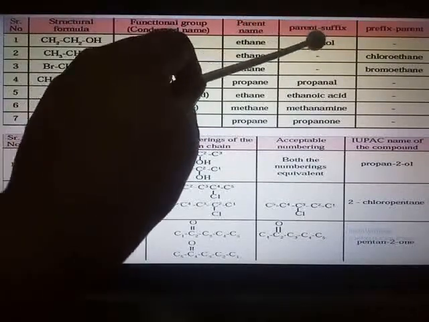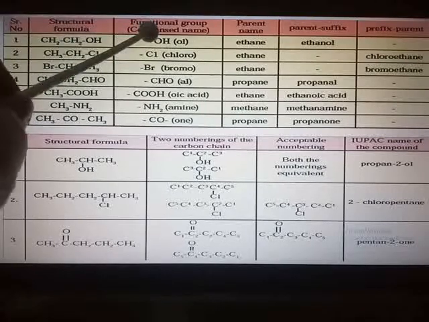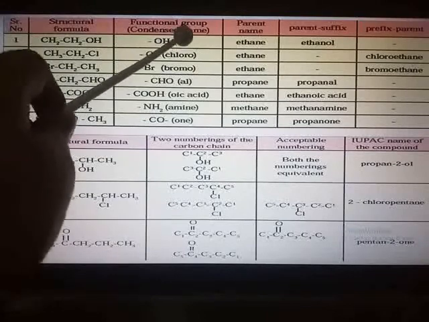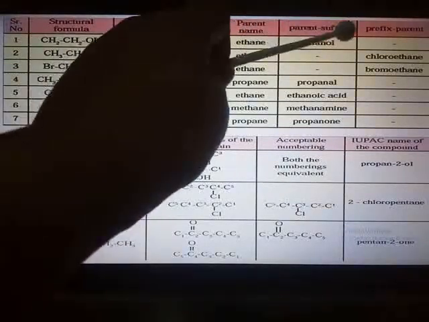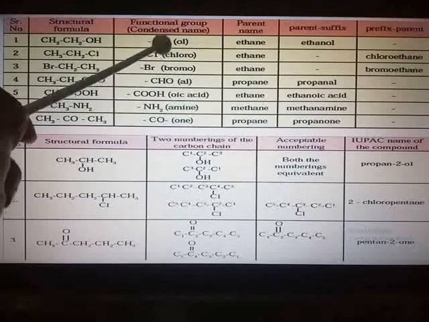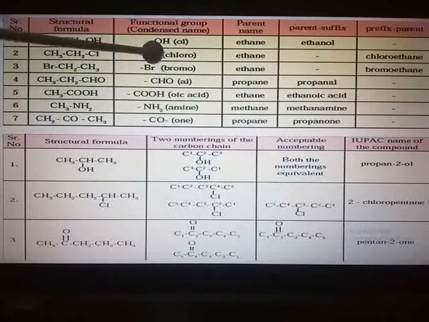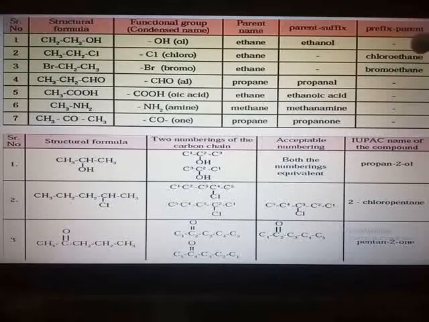Then here you will write ethanol. For the alcoholic group, remember this is a very important chart. If the functional group is OH, then towards the end you are going to write OL. So ethanol, alcohol. Remember, for halogens, for chlorine it is chloro, for bromine it is bromo, for iodine it is iodo. It will come in the beginning. So chloroethane, bromoethane as the prefix.